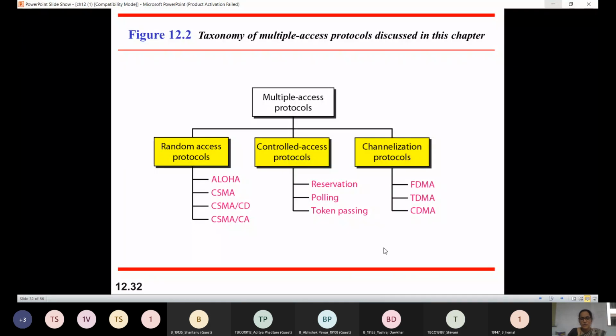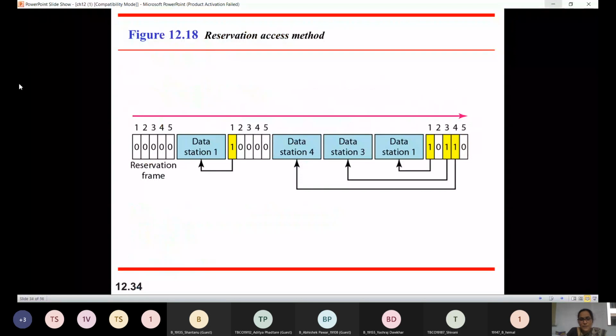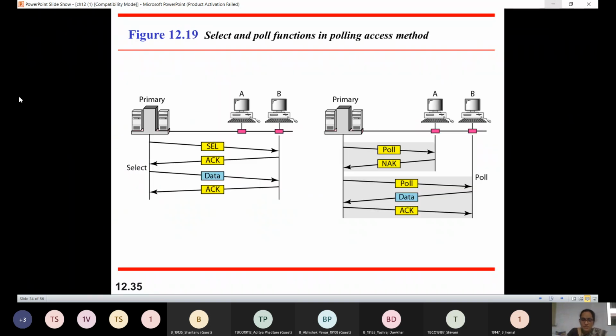Correct. So let's see this one by one: reservation, polling, and token passing. What do we do in a reservation method? In the reservation method, you can see that we have a reservation frame. In a reservation frame, whoever gets access, that particular station transmits data for that particular time slot. So in this frame, if station one has access, then station one will transmit the data. For the next frame, if stations 1, 3, and 4 have the access, then those stations will send data. So in this case, the reservation of the station is done beforehand.